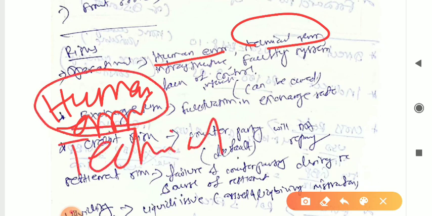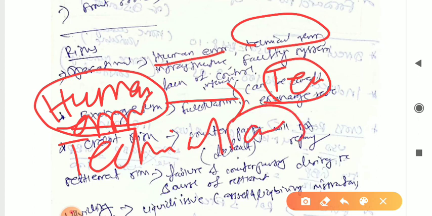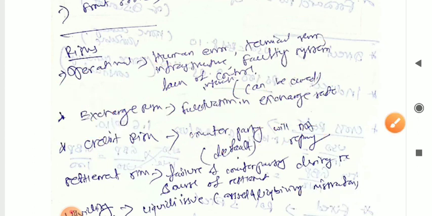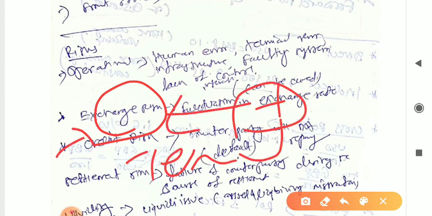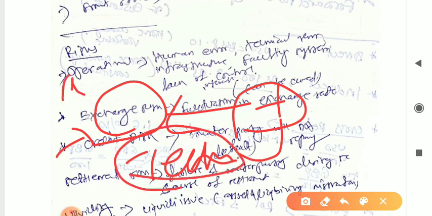Human error means if some clerical staff has processed or entered some wrong data and that is verified by the officers, then that will be human error, right? And technical error, if we have put in some interest and the system has taken another interest, that means some technical error, right? So that will be operational.